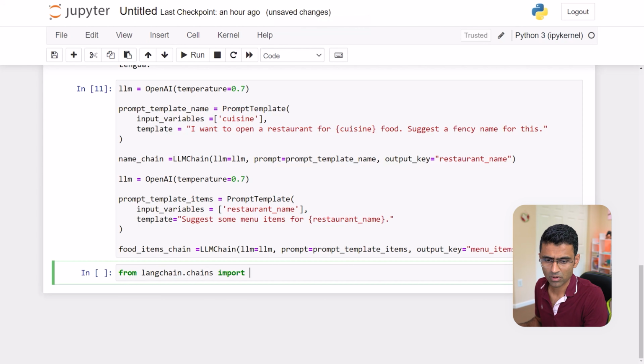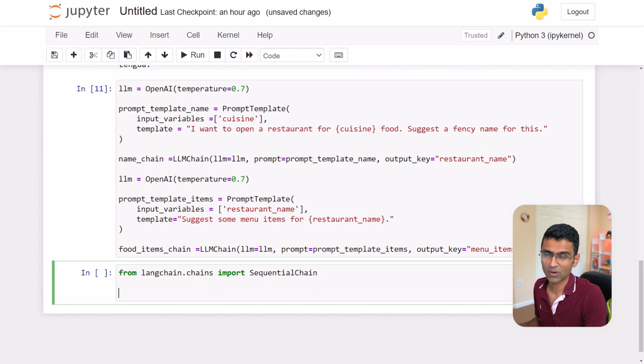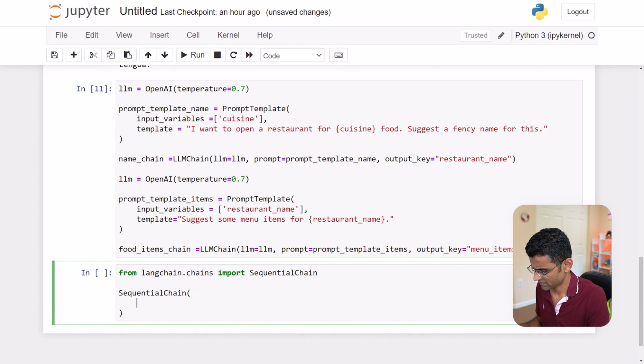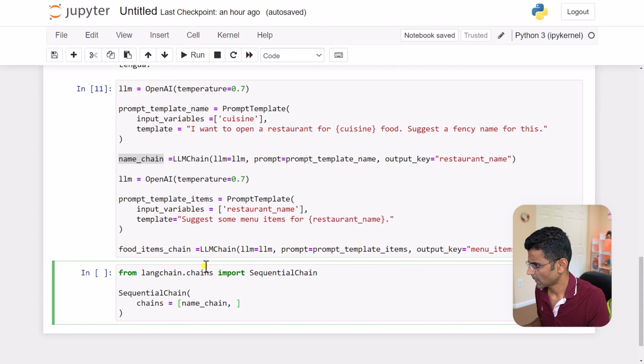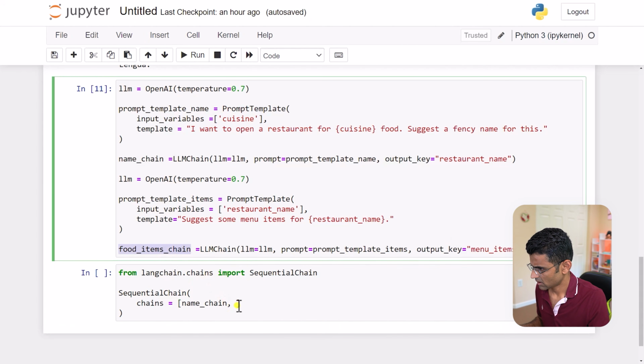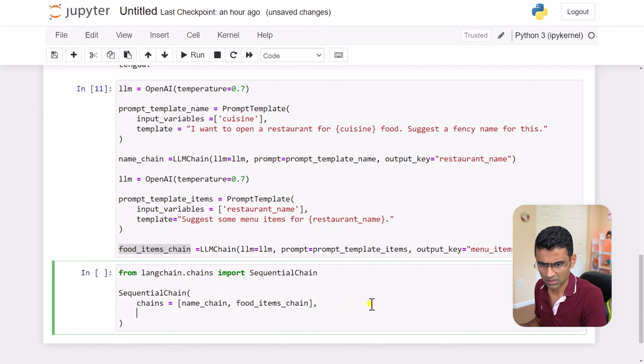So I'm going to say from langchain.chains import SequentialChain. We already used SimpleSequentialChain. This is SequentialChain, which is a little more generic. So what kind of parameters will it take? Well, first of all, it will take chains, and these are the two chains I have. And then my input variables, you can specify all the input variables.